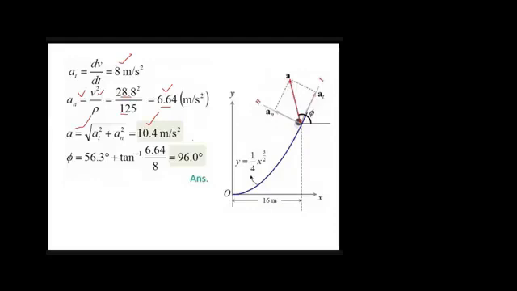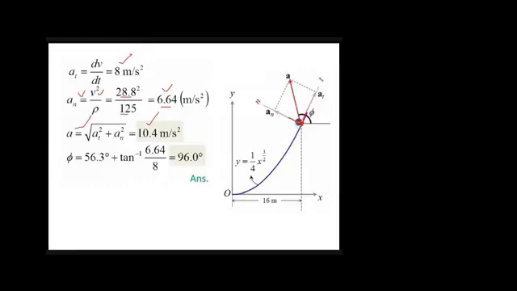Okay, let's see. I told you that the direction of velocity will always be tangent to the curve, to the path. But regarding acceleration, we said that it is neither parallel, that is tangent, nor perpendicular. It is somewhere between these two.